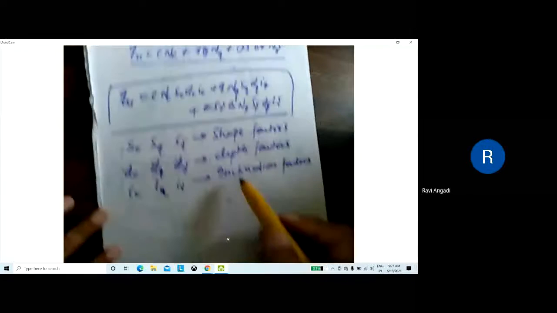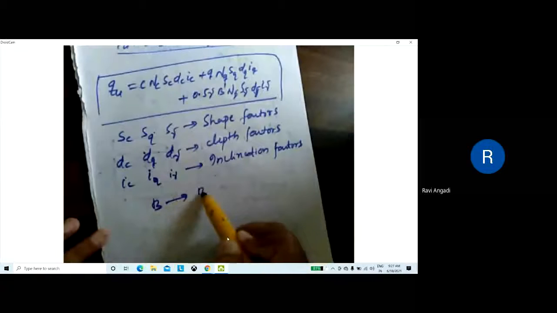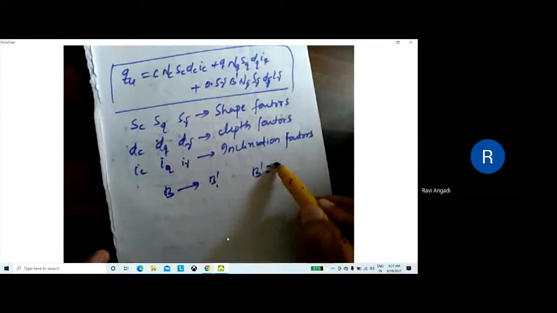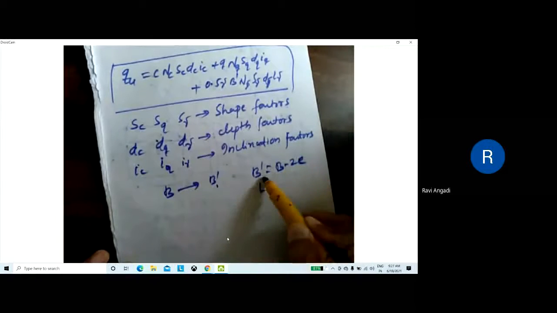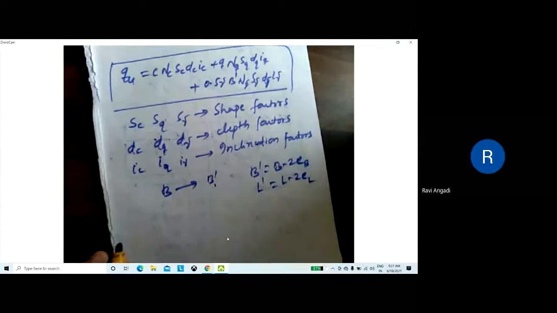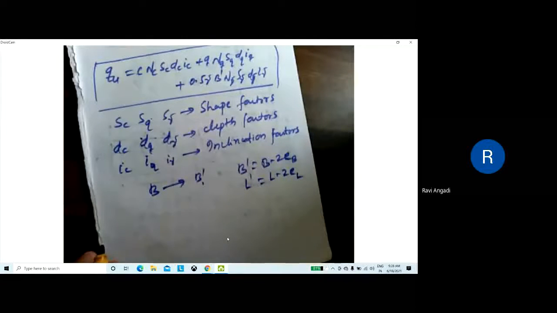The only change is that instead of B, you are taking B dash. Why are we taking it? Because of the eccentricity. B dash is nothing but B minus 2E, and L dash will be L minus 2E. Along B you take it as EB, and along L you take it as EL. Is it clear?